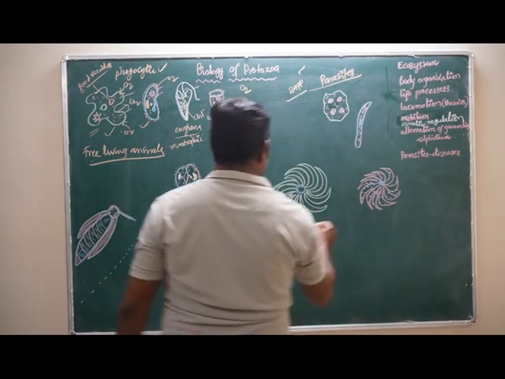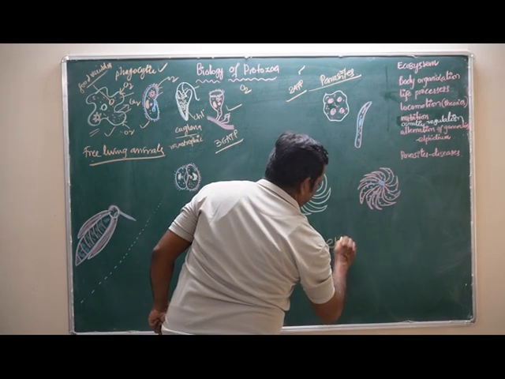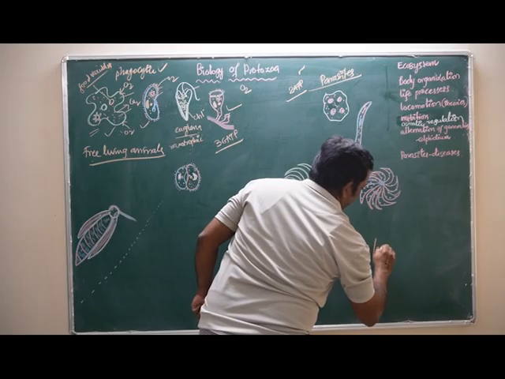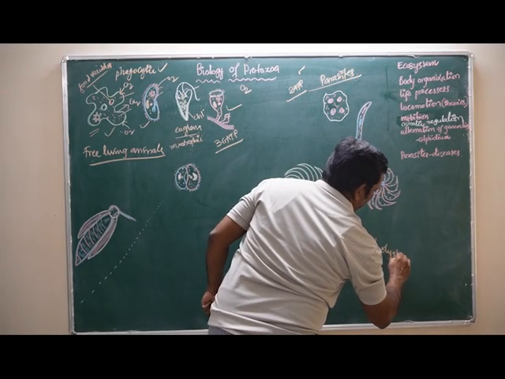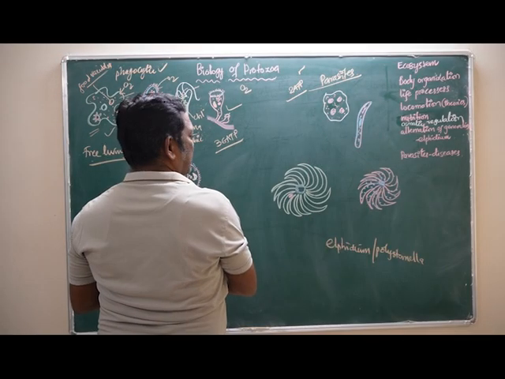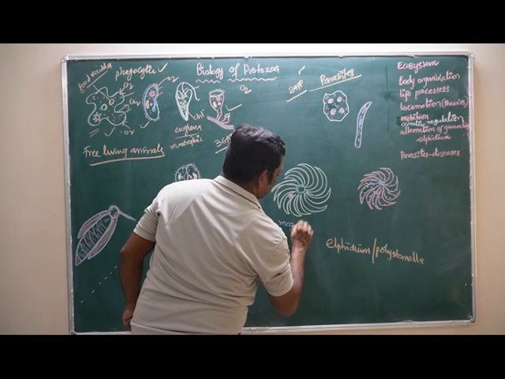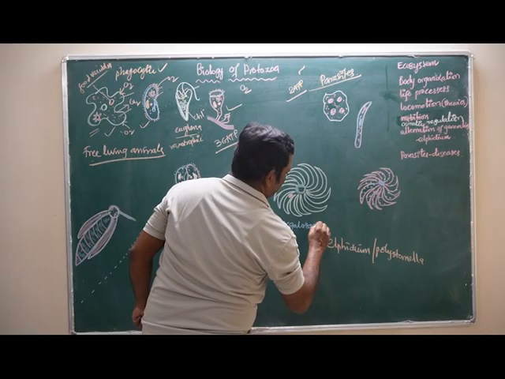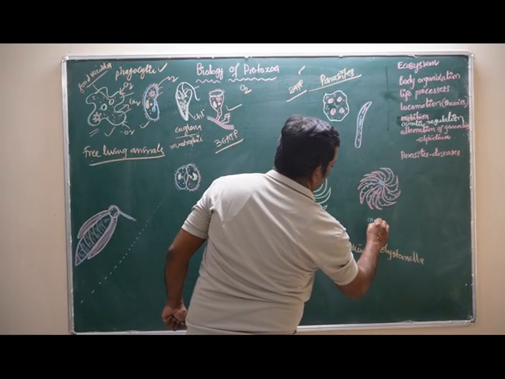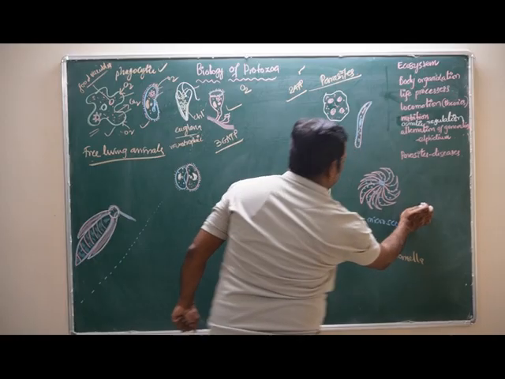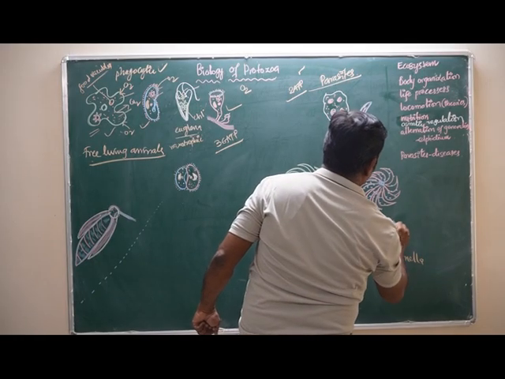Then this is the life cycle of Elphidium, or Polystomella. In this Elphidium, this is the megalospheric form and this is the microspheric form.